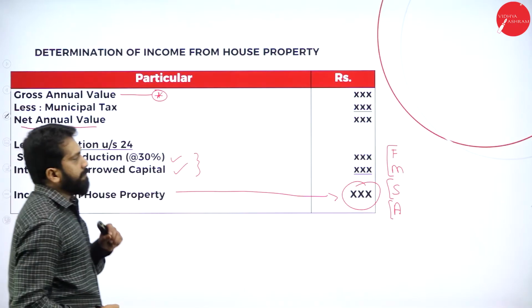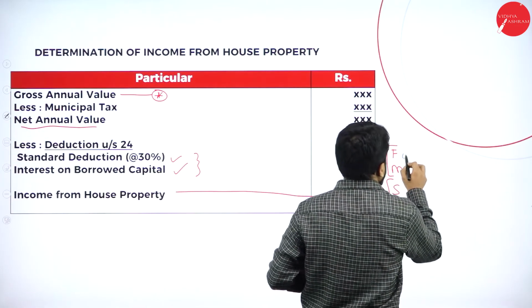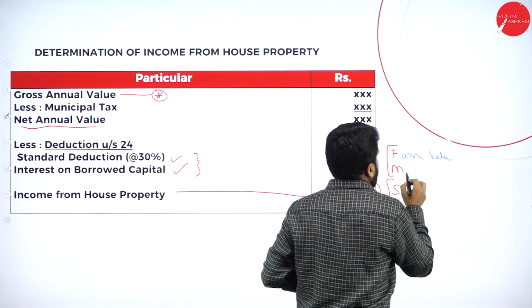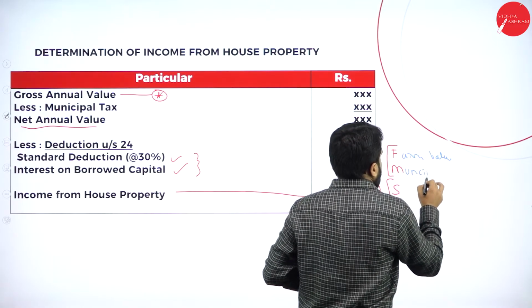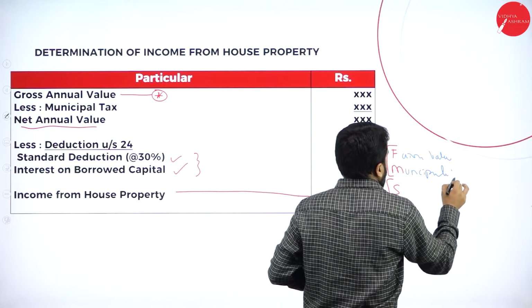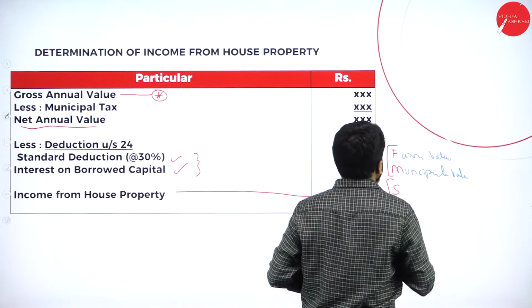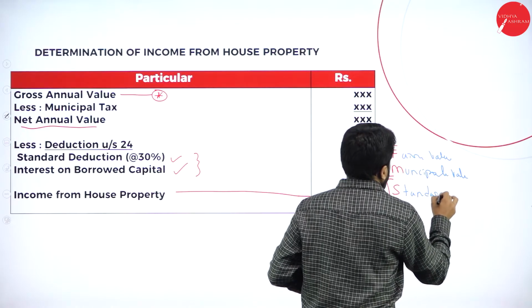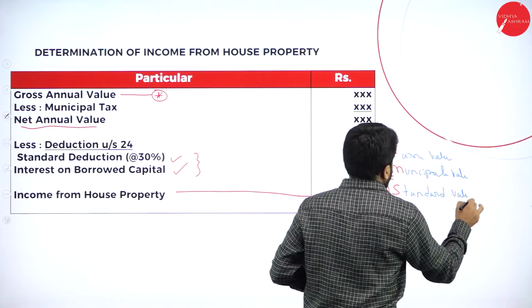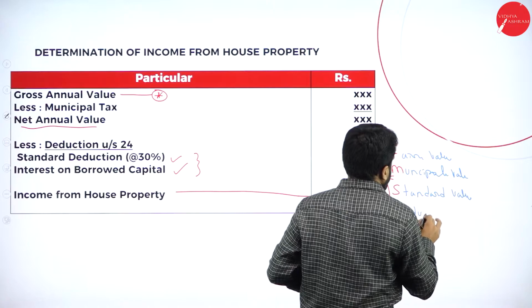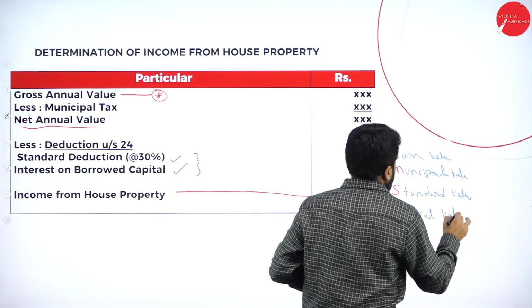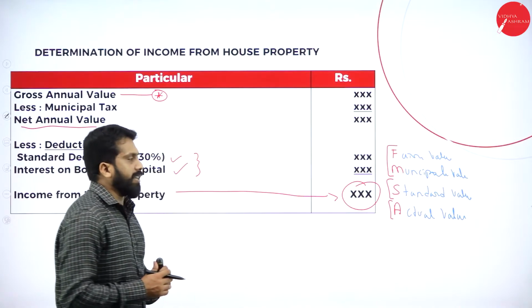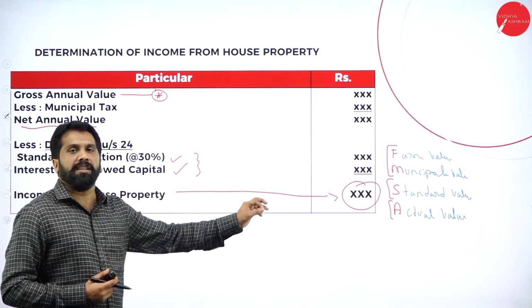Remember, F for fair value, M for municipal value, S for standard value, A for actual value. Fair value, municipal value, standard value as well as actual value.